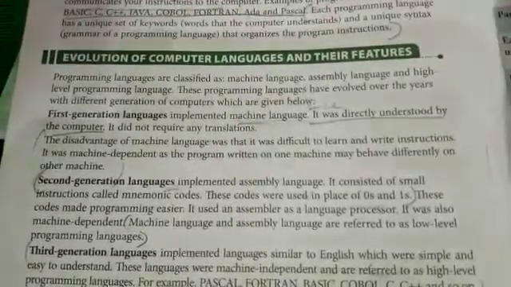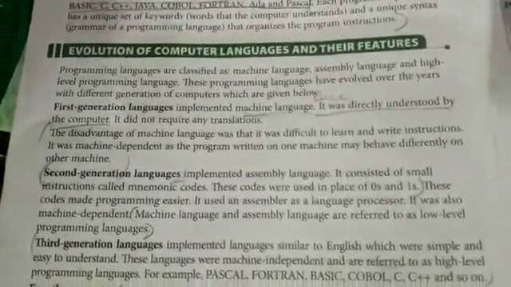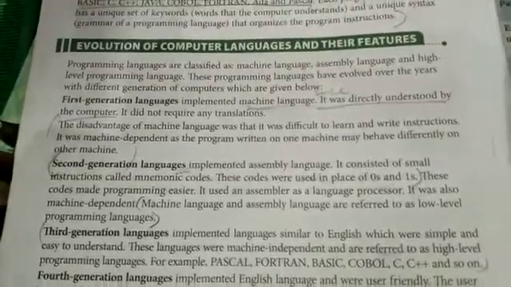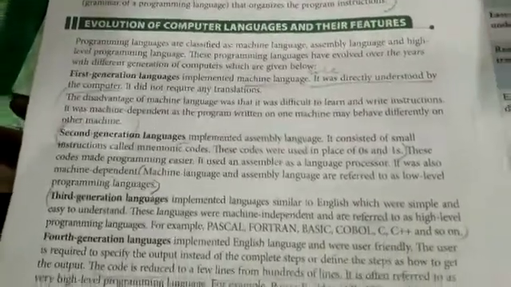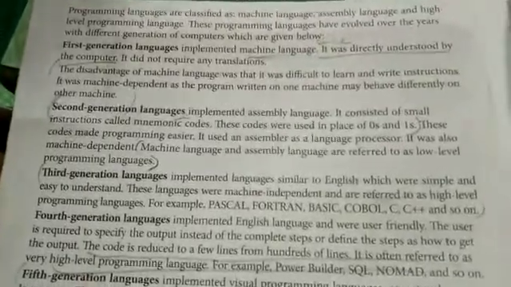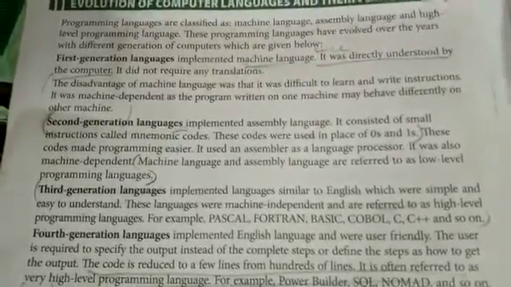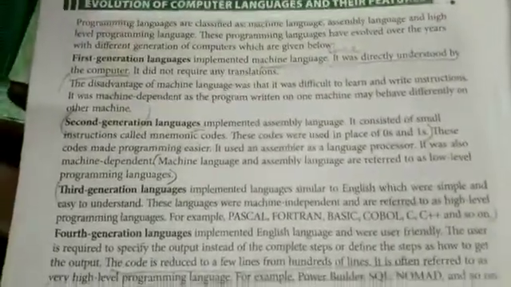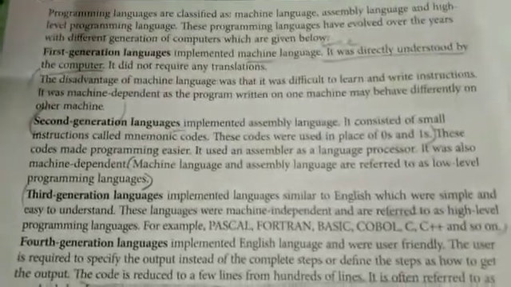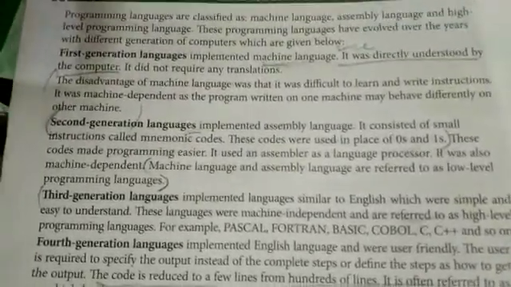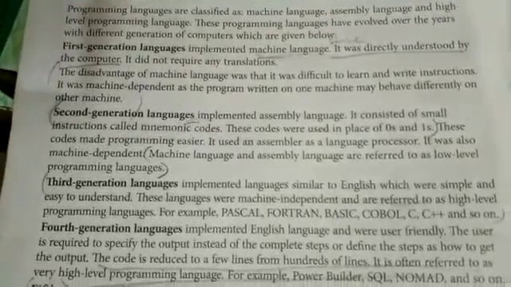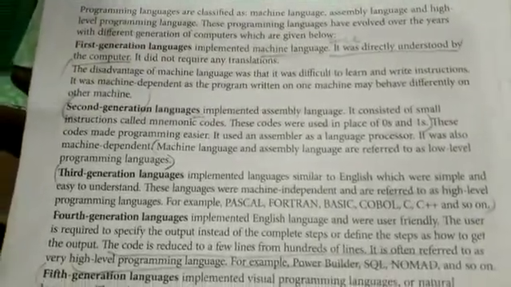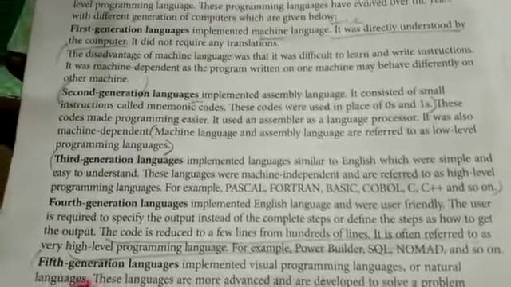Evolution of computer languages and their features. Programming languages have evolved over the years with different generations of computer, which are given below. First generation language implemented a machine language since it was directly understood by the computer. The disadvantage was that it was difficult to learn and write instructions. It was machine dependent, as a program written on one machine may behave differently on another machine.